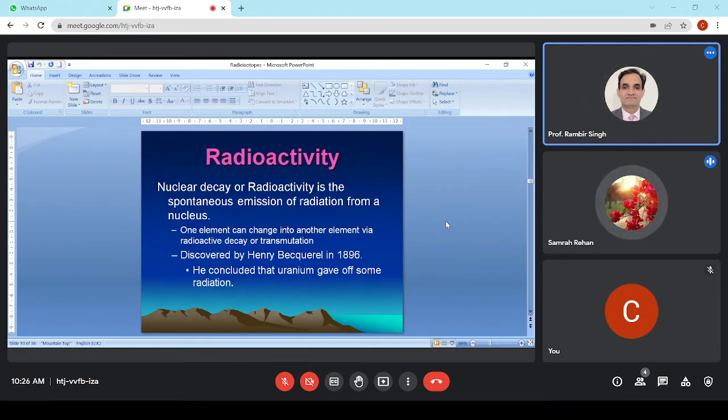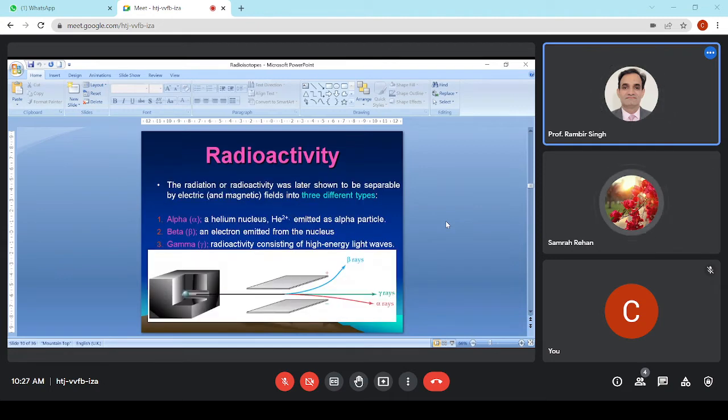Okay, sir. Now, radioactivity may be spontaneous. You must know what Henri Becquerel discovered and what Madame Curie discovered. These were cases of spontaneous and natural radioactivity. It was not induced. So nuclear decay or radioactivity is the spontaneous emission of radiation from a nucleus.